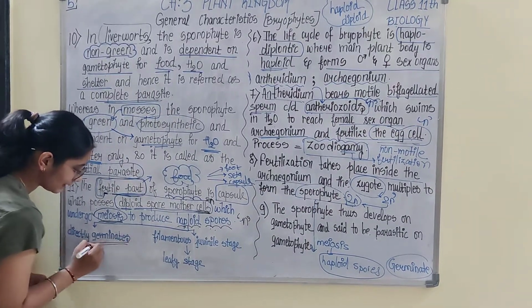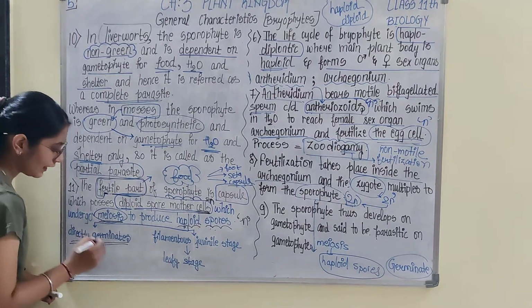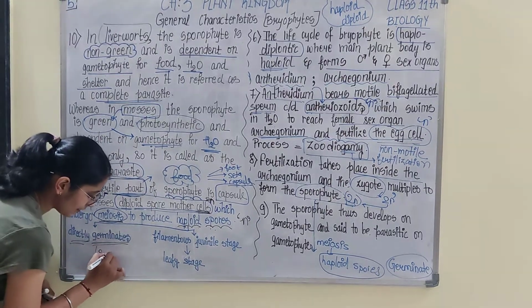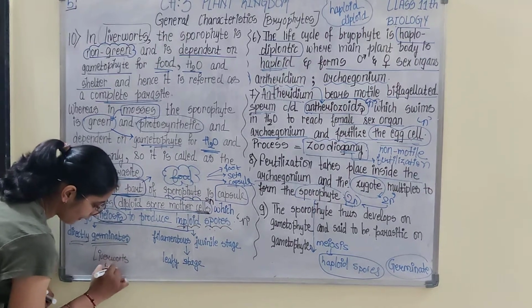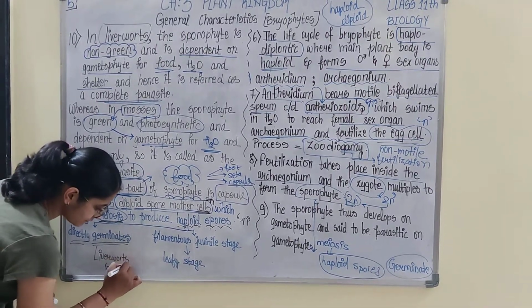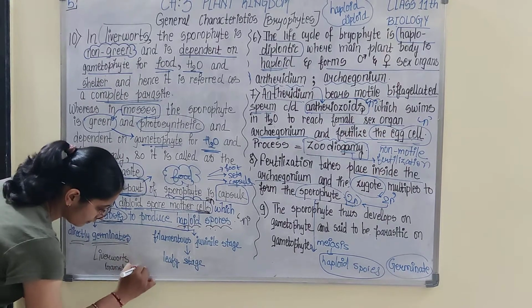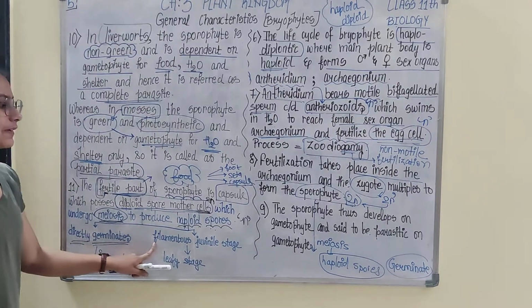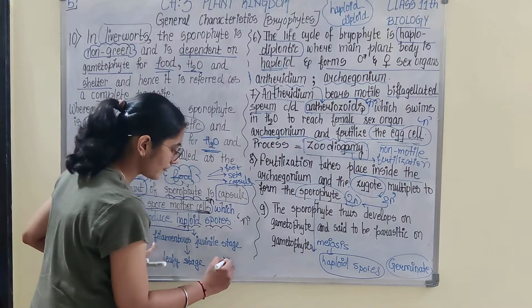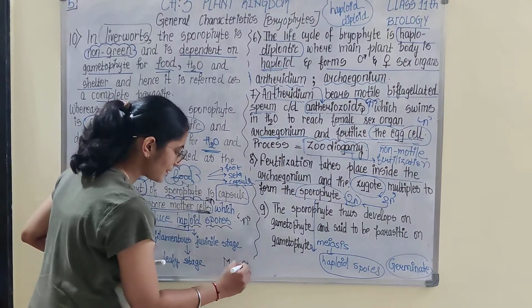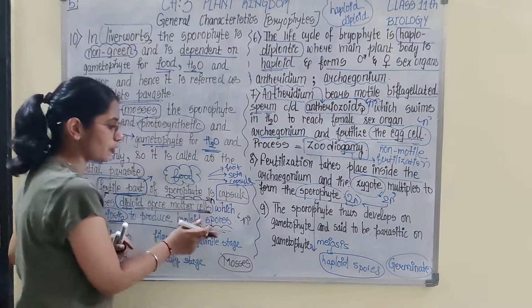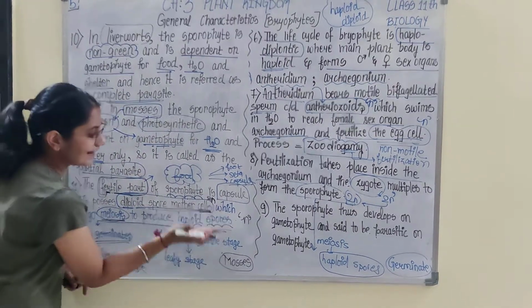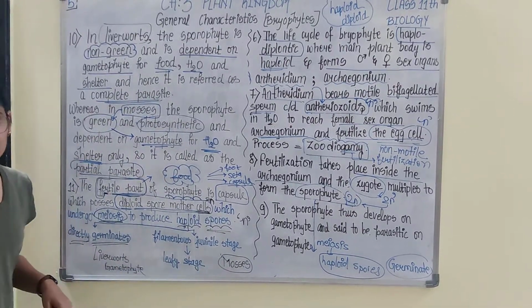Either they germinate directly, in case of liverworts, they germinate directly and form haploid gametophyte. But in case we talk about mosses, what happens is the spores produced by sporophyte do not directly germinate to form gametophyte.